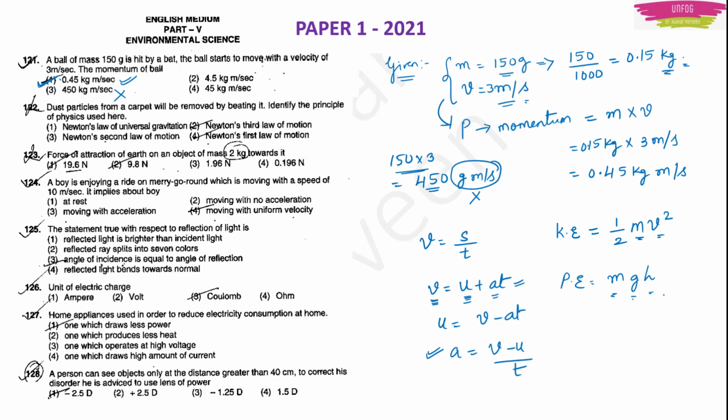Kinetic energy means the body will be moving on the road maybe. Potential energy means the body will be falling from up to down. Maybe some ball is dropped from the terrace, or some ball is dropped from the mountain. It will be like that. That type of question you will use potential energy. For the body which is moving linearly or which is moving on the road, you will use kinetic energy. So these are the types of questions which may be asked in place of this momentum question. Okay. Next question.